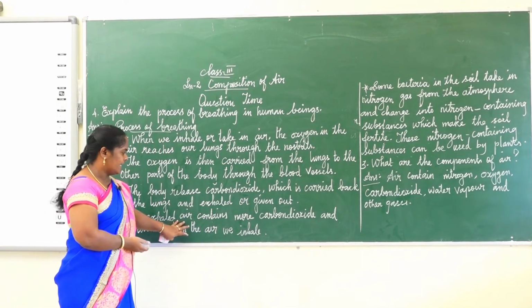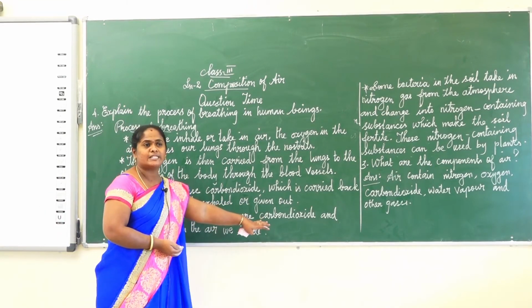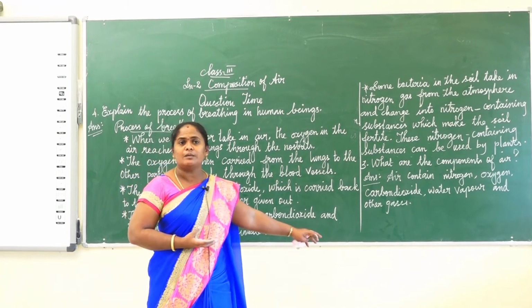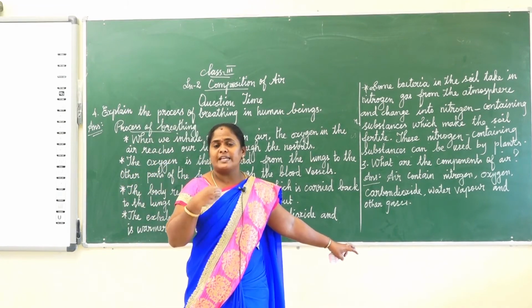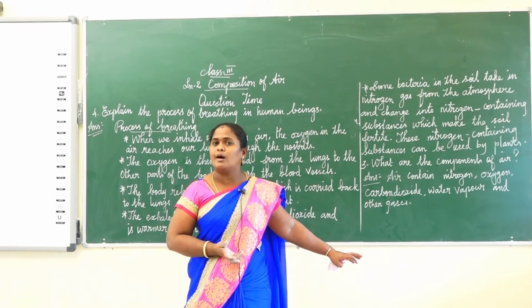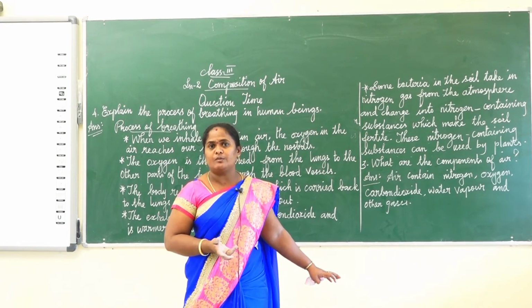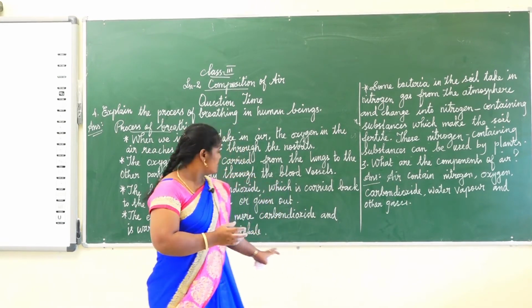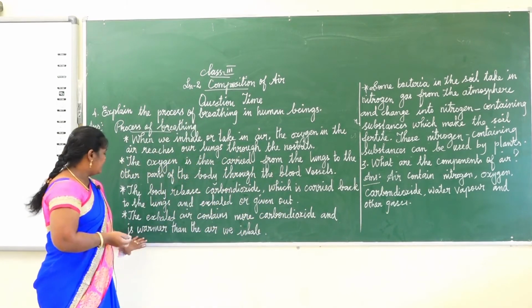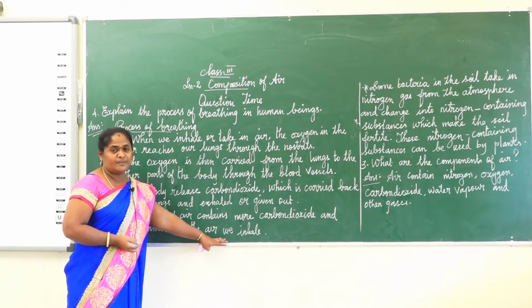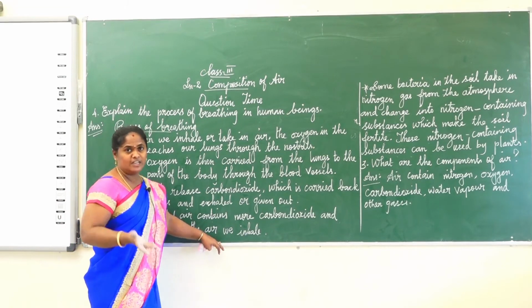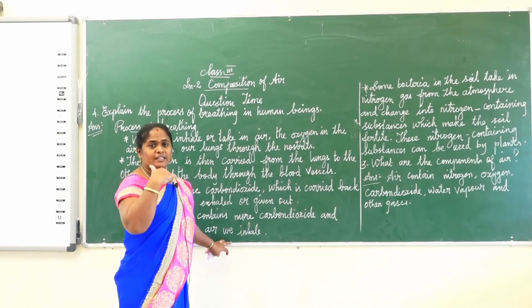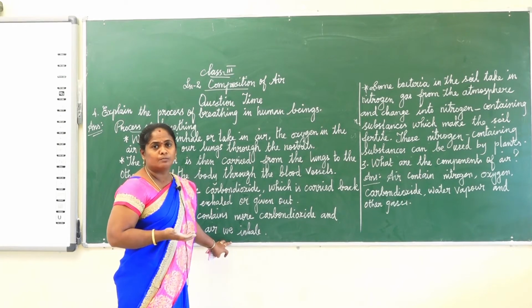The exhaled air contains more carbon dioxide. நம்ம வெளியே விடுற airல வந்து more contain which? That exhaled air contains more carbon dioxide and is warmer than the air we inhale. நம்ம வெளியே விடுற air வந்து நம்ம inhale பண்ற air விட வார்மா இருக்கும்.